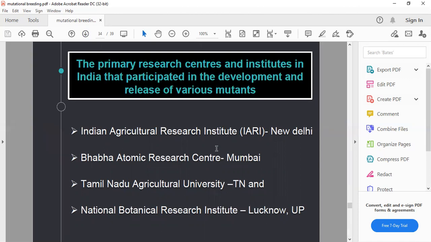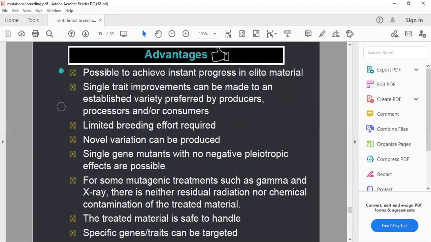These are some institutes where this experiment is carried out: the Indian Agricultural Research Institute, which is one of the primary institutes where mutational breeding programs are carried out, and BARC Mumbai, Tamil Nadu Agricultural University Coimbatore, and the National Botanical Research Institute, Lucknow.